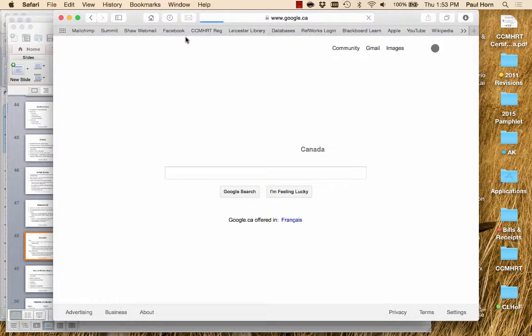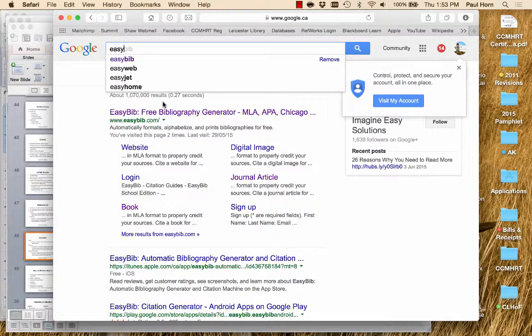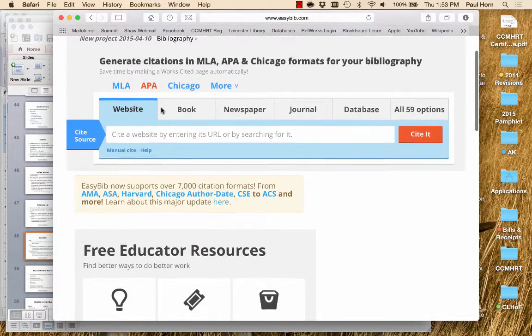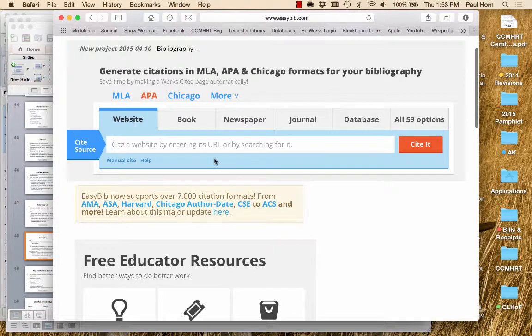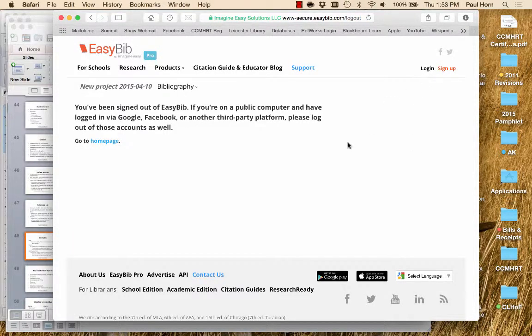and we will use, in this case, where's my EasyBib? I think it's up there today, but we'll use EasyBib. This is one that I like to use. Now, I have an account there because I'm doing some resource work myself, but you can do it for free. So you can see it sees me right off the bat, but I'm going to log out just so it thinks I'm a stranger. Okay, so here we go. Now I'm going to go where it says research.